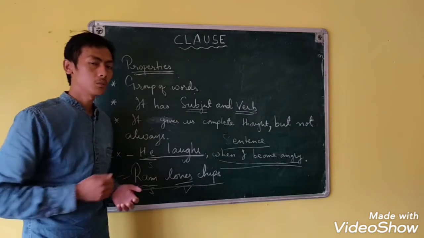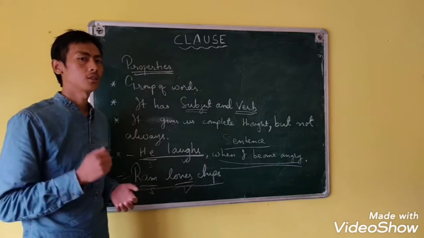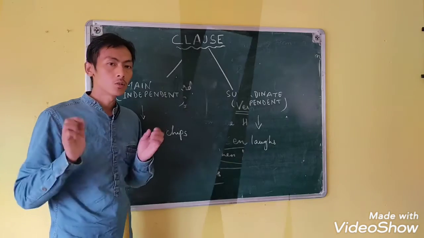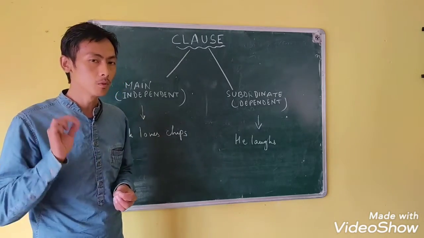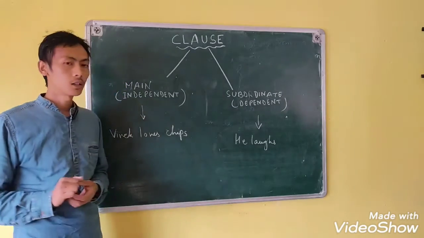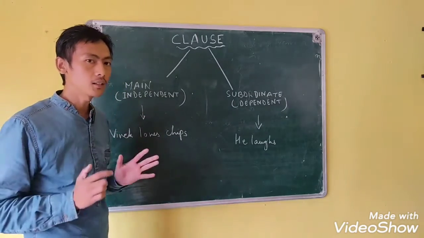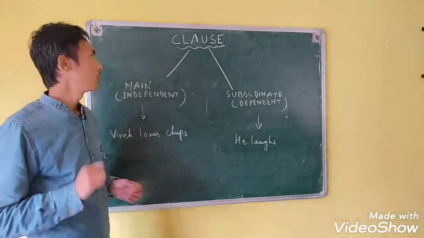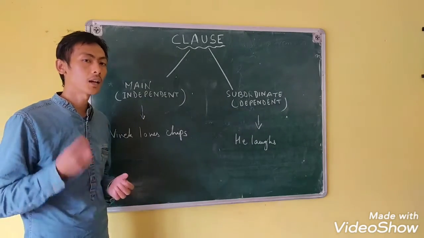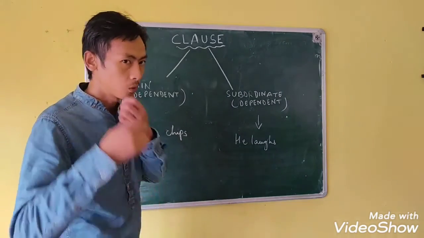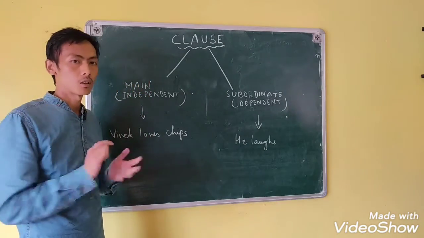How that is possible, we will check in the next video. To understand more clearly what exactly a sentence is and what exactly a clause is, first let us see the types of clauses that we usually come across.